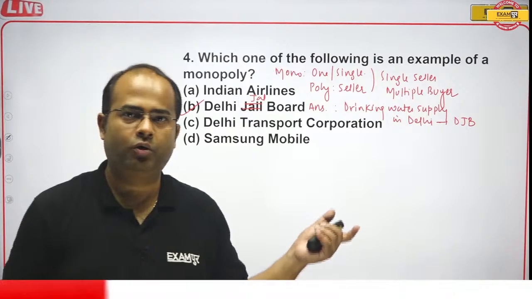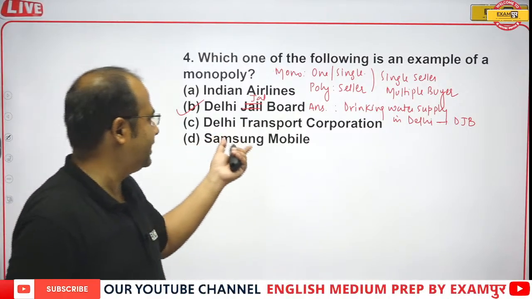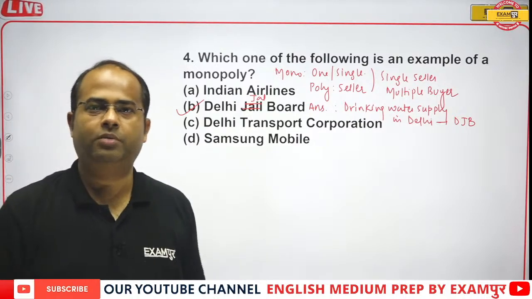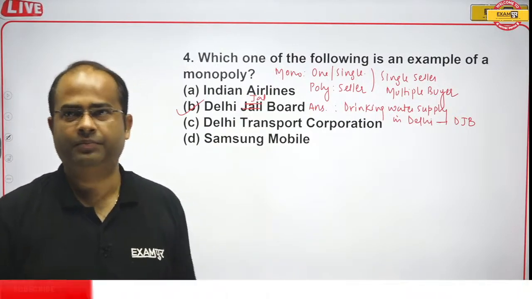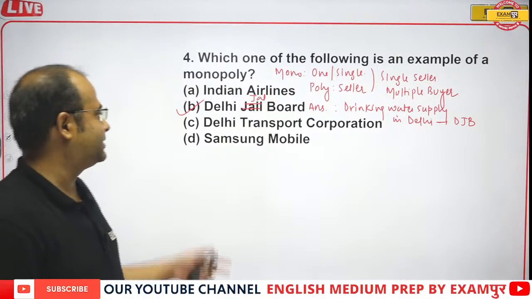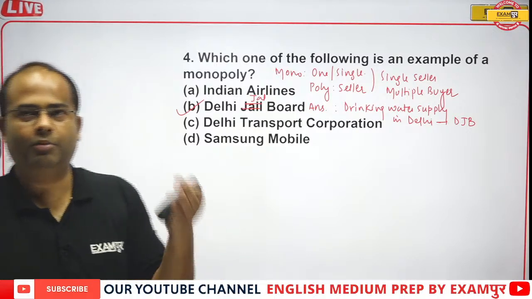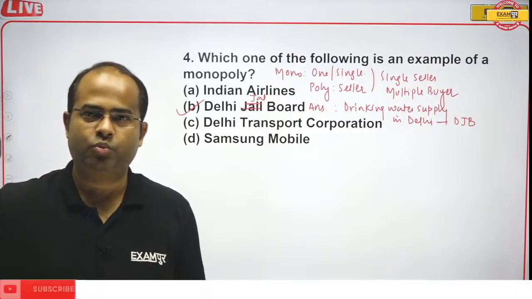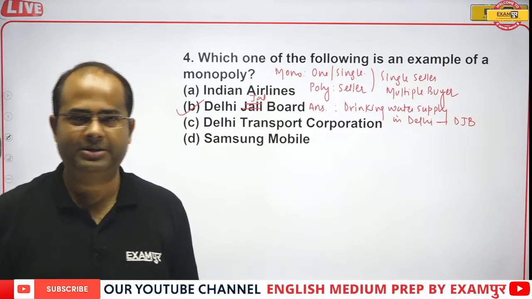Metro. So there are many sellers there. Delhi Transport Corporation, that is the public transport, but we have the Delhi Metro also, SpiceJet as well. And Samsung Mobile cannot be there. Many mobile companies are there, Realme, Apple, other than this, OnePlus, many mobile companies are there.